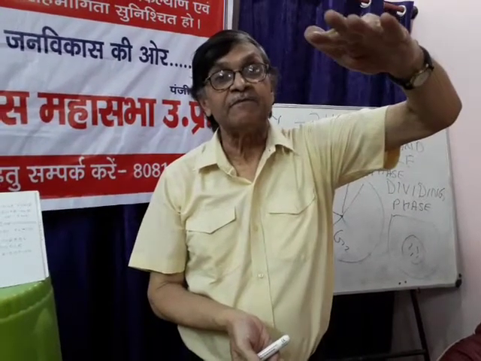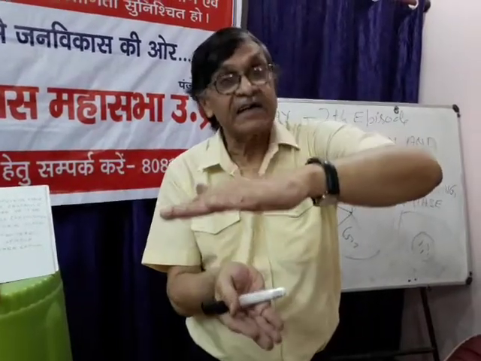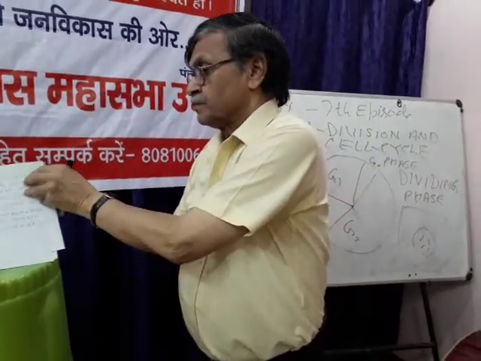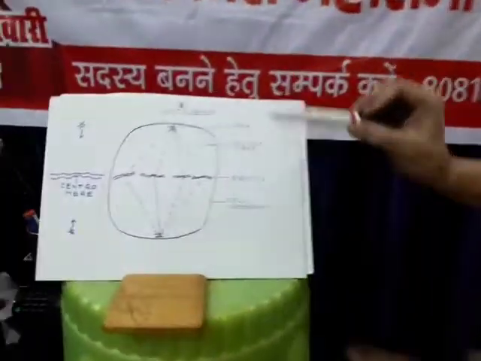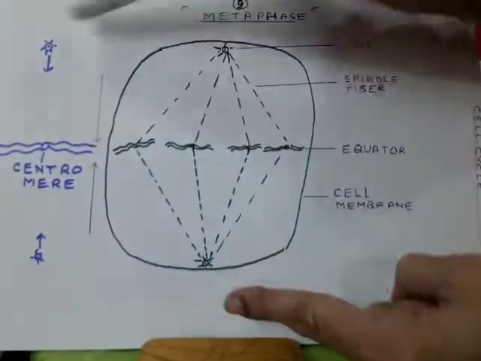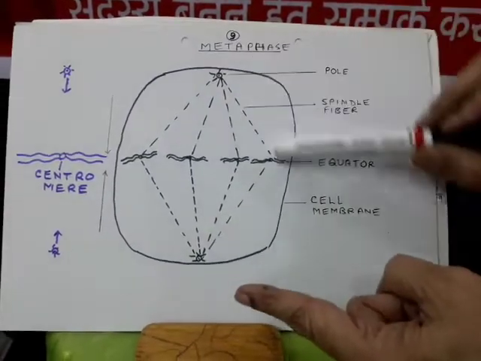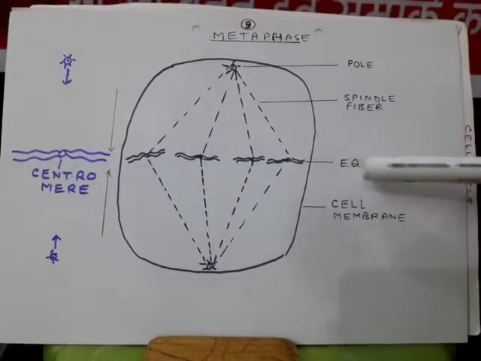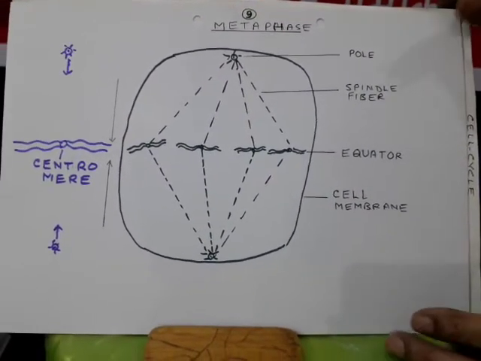So all the centromeres of the chromosomes get arranged in the middle part, which is called the equatorial plate. Both repulsive forces are equal, so all these chromosomes get arranged in the middle at the equator. This stage is called metaphase.